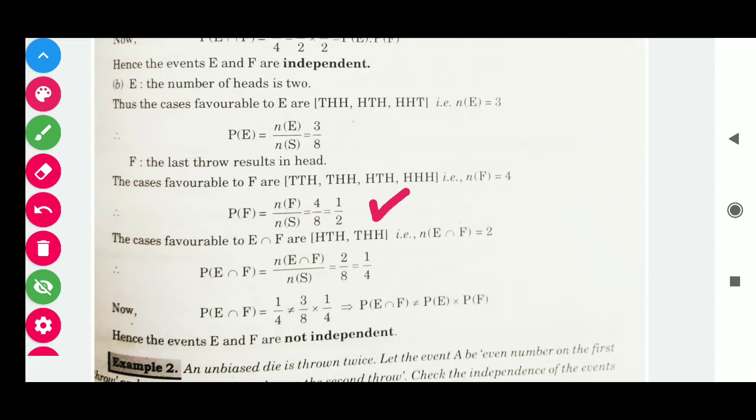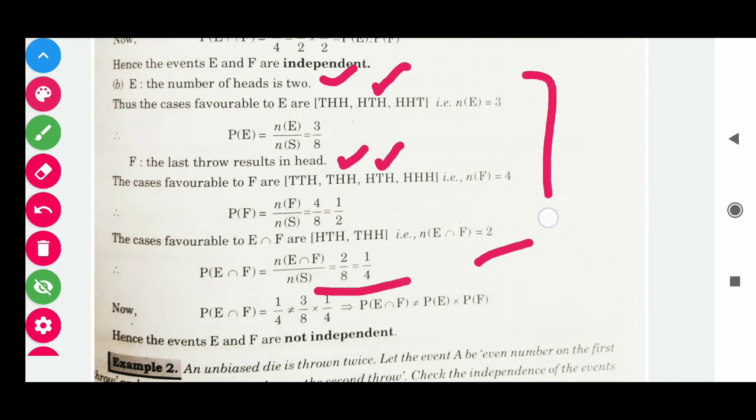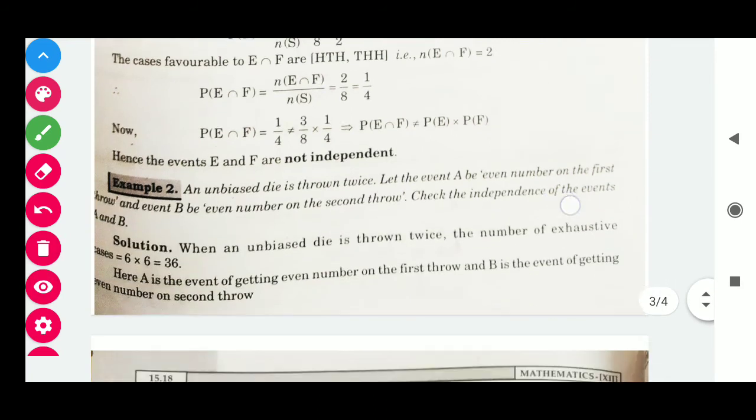Now we select the common elements. You can observe here THH is common and HTH is common. So we have a total of 2 elements, and its probability will be 2/8, that is 1/4. By putting these values in the left-hand side and right-hand side, we can observe that both don't give the same result. So in this way E and F are not independent events.